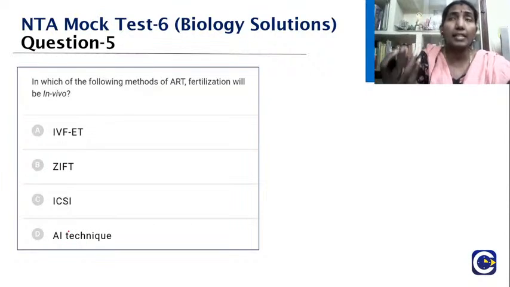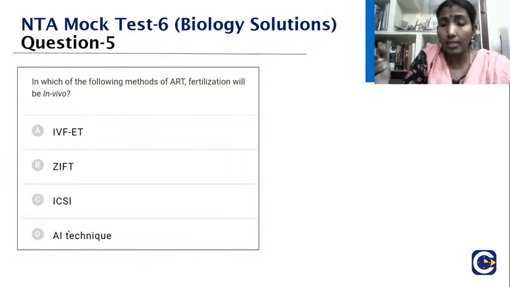In this, we collect the semen from the donor, or even the husband, and introduce it into the woman, that is the mother, whom we want to help conceive. It can be introduced either into the vagina or into the uterus itself. This we call IUI, which is very common. It's one of the techniques where it is done in vivo. It's not IVF. IVF is done in vitro. That's why it's called in vitro fertilization.